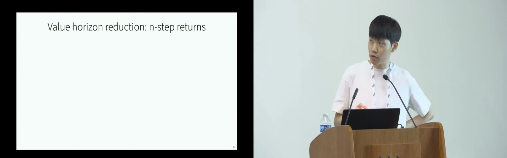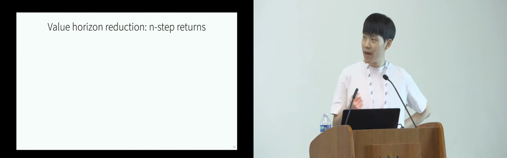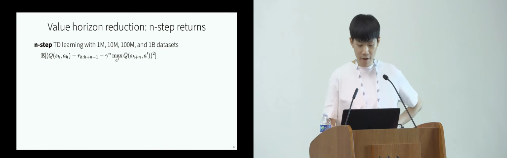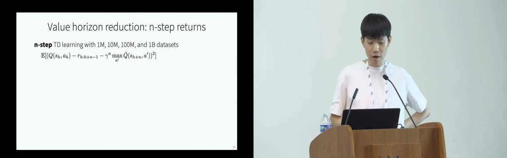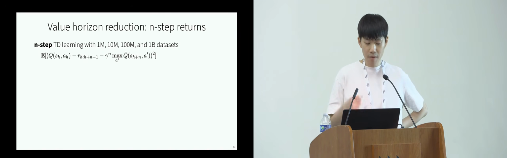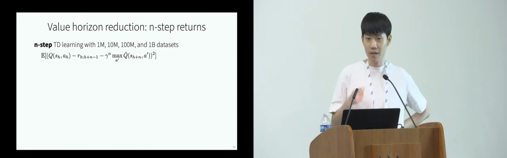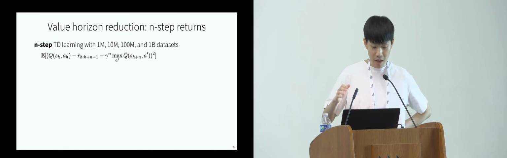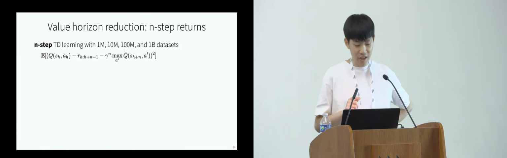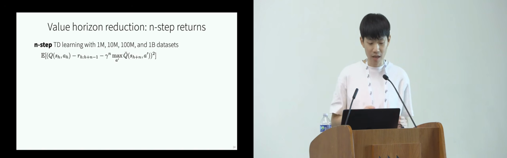The simplest way to do this is to use n-step returns. For example, this is the objective for n-step TD learning, where we don't get the backup from s_{h+1}, we get the backup from s_{h+n}, with r_h to r_{h+n-1} being the discounted sum of rewards.